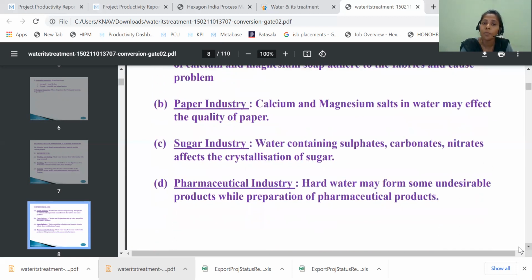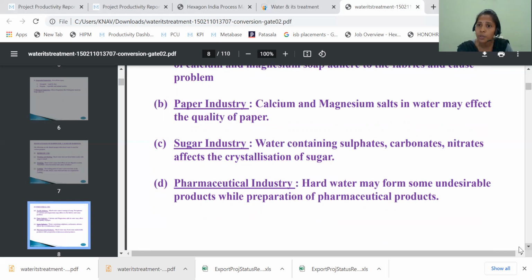And the next one is the pharmaceutical industry. Hard water may form some undesirable products while preparing pharmaceutical products. For example, if you want to synthesize a tablet in the pharma industry, in addition to the main product, an additional product also forms due to the use of hard water.